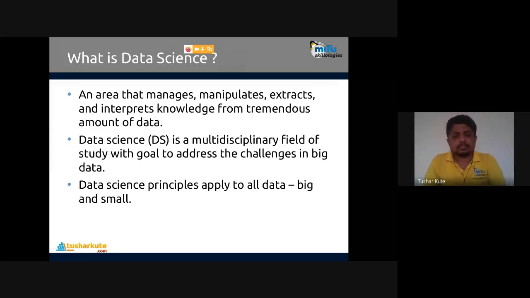But though it's given as big data, data science principles are applicable to all, big data and small data. Actually, there is nothing like small data. General data is the data, small data is what we generally name it, and big data is a huge amount of data with 3 V's connected to it. So all the principles in data science are applicable to small and huge amounts of data. But to handle big data, we have some distributed system mechanism like Hadoop, with the help of which the data analytical algorithm will be executed. We will see that.